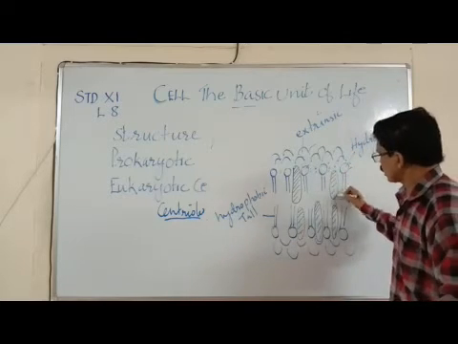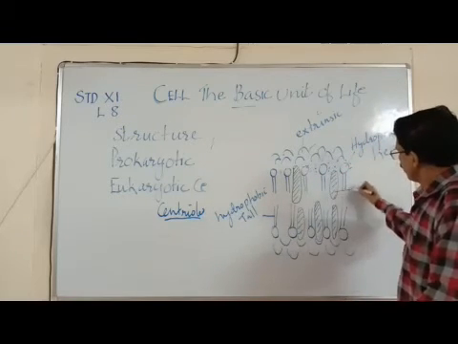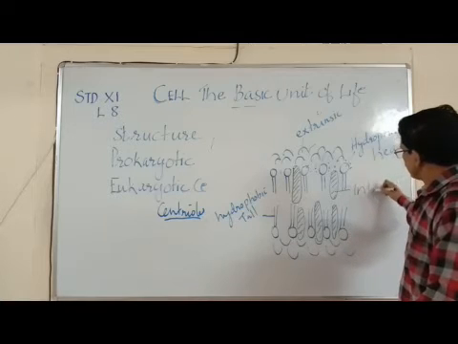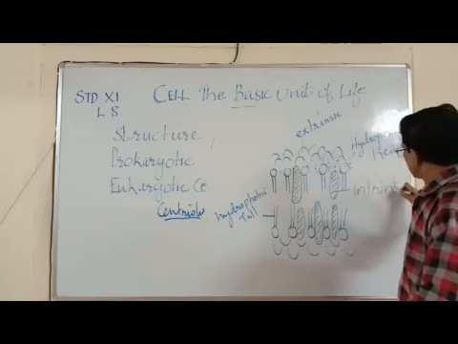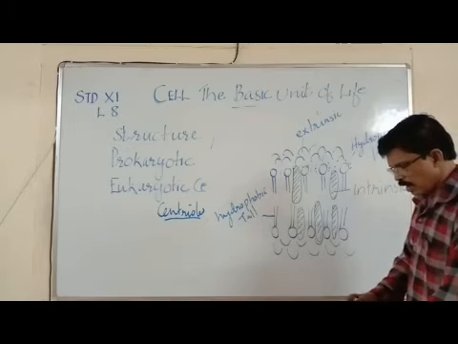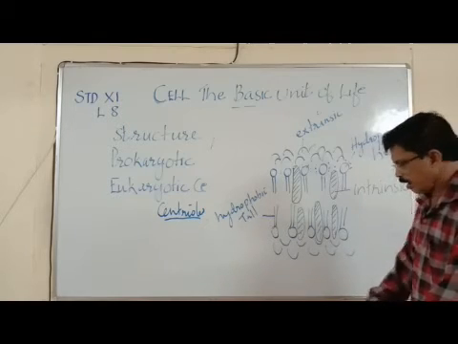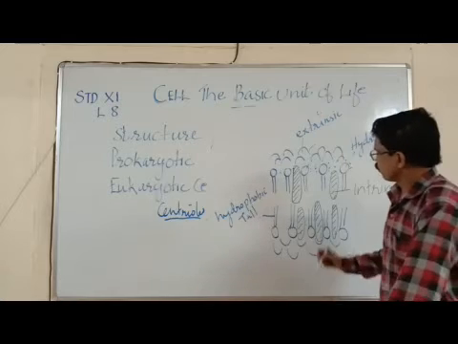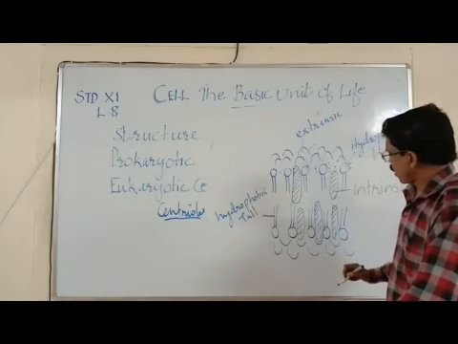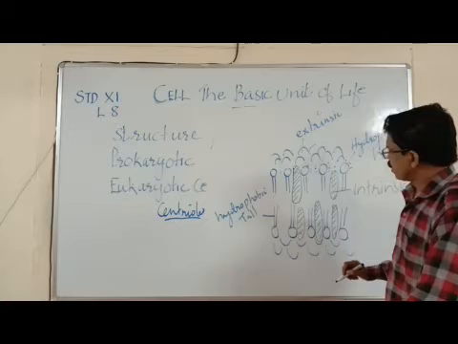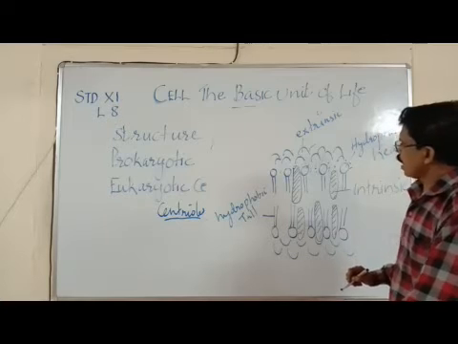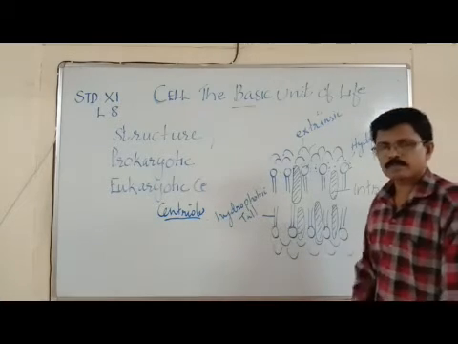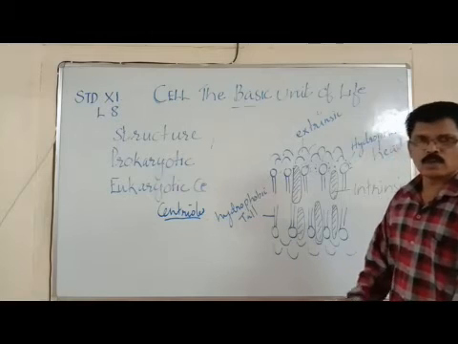So what are the two types of protein? Intrinsic or internal protein, and extrinsic or external protein. The external protein appears just like a mosaic on a wall or a floor.